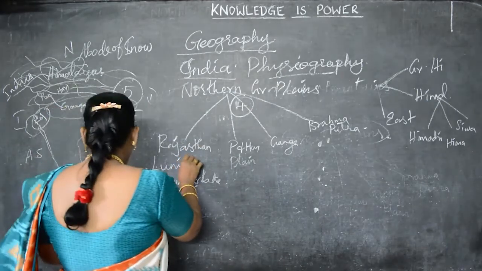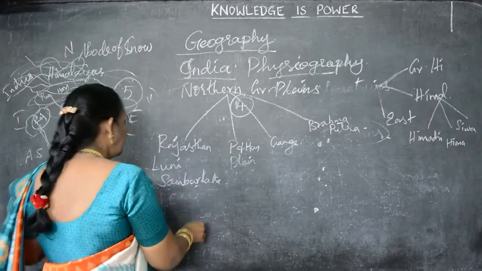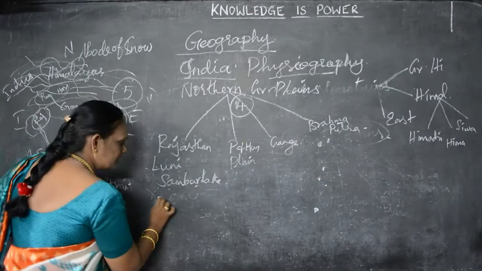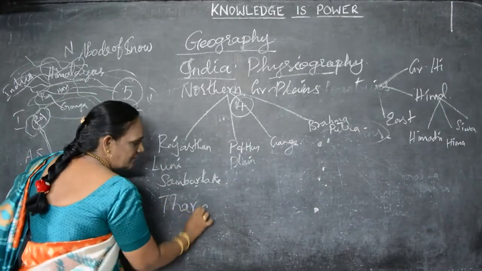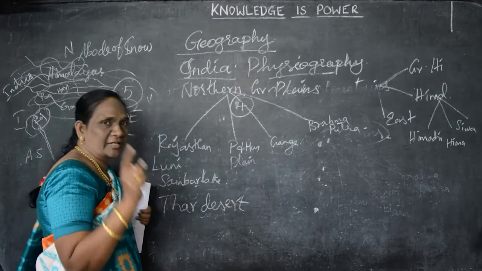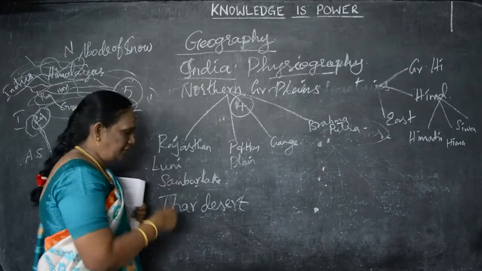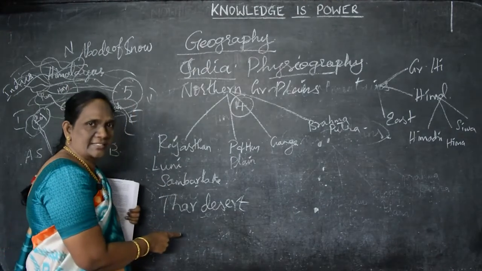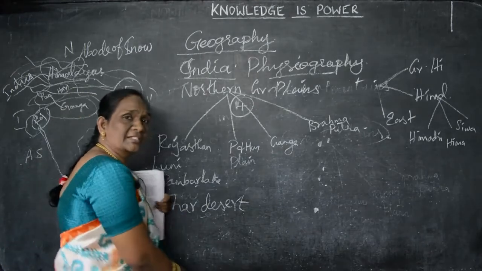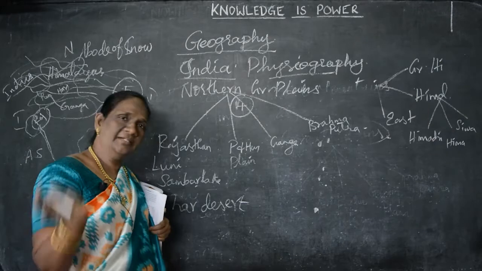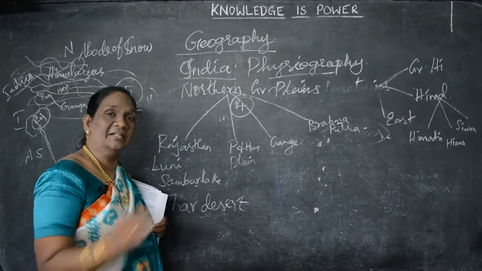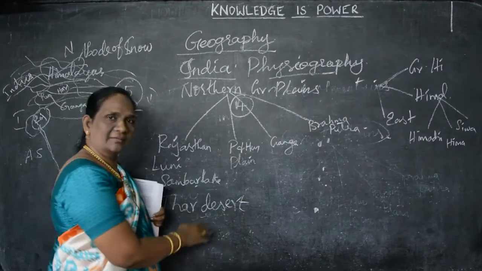Have you understood, children? Okay. This is very important. In the Rajasthan Plain only, we have the great desert. It is called the Thar Desert. Do you remember, when I taught you the location of India in the political map, I told you this, the great Indian desert, called the Thar Desert. The world's biggest desert, the Sahara Desert, is in Africa. In India, we have a great desert in Rajasthan called the Thar Desert.